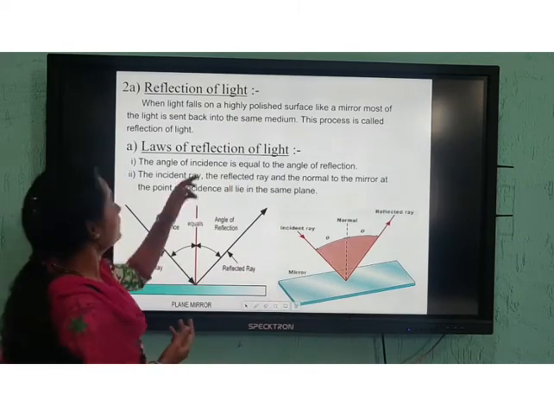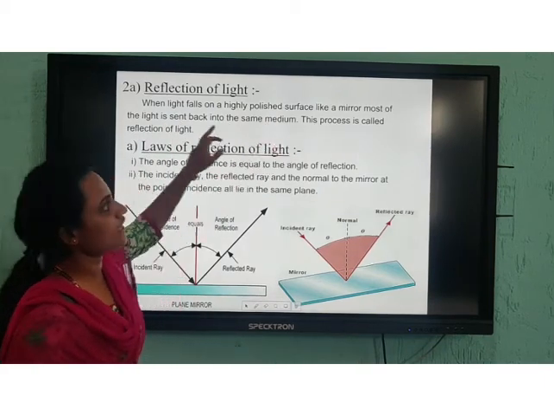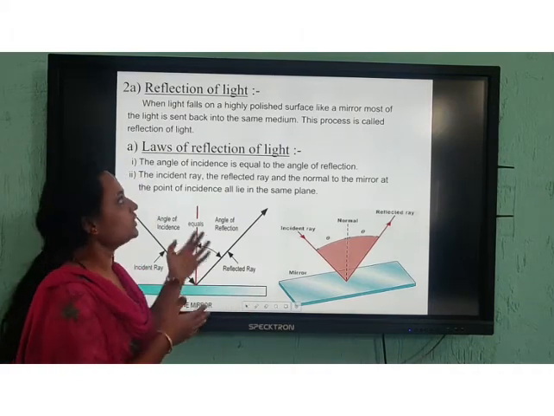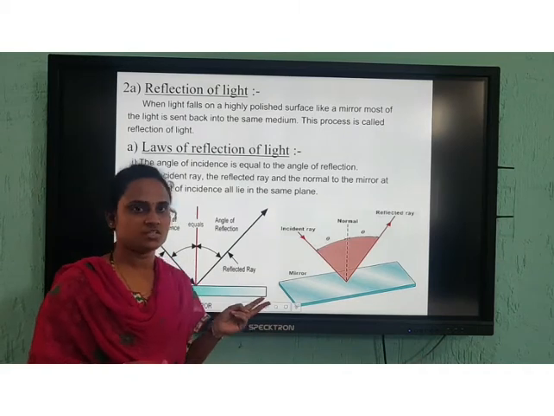Just recall that reflection means when light falls on a highly polished surface like a mirror, most of the light is sent back, that is, bouncing back. That is called reflection of light. You had learned two laws of reflection, right?